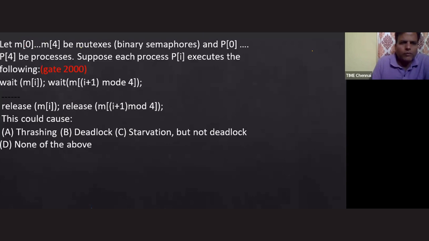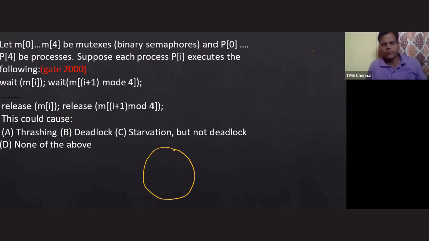Let M0 to M4 be the mutexes, binary semaphores, and P0 to P4 be the processes. Suppose each process Pi executes the following: wait and release. This could cause what? Let's see whether deadlock and starvation are there or not. See here, this problem is very much similar to the dining philosopher problem.